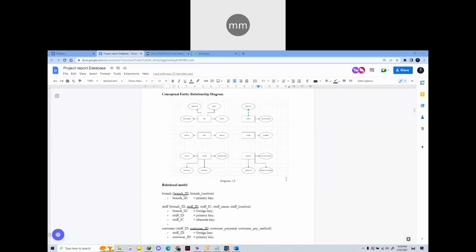For the branch table, the attributes are branch ID and branch location. Next, receipt. The attribute is receipt ID. The last table is customer. For the customer, we have the attributes customer payment, customer pay method, and customer ID.